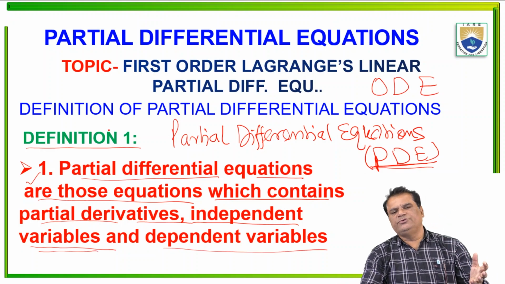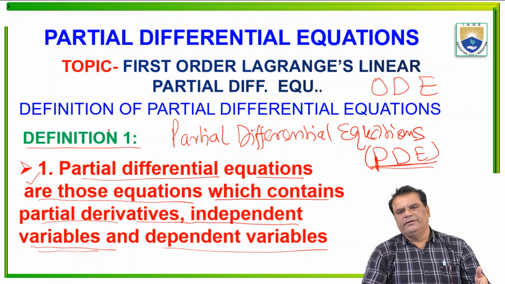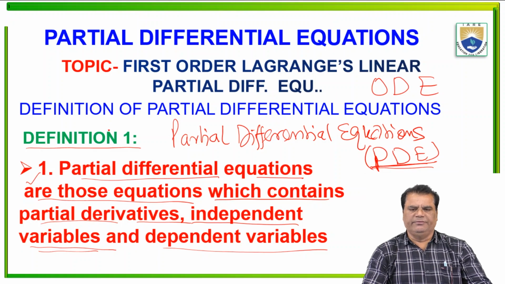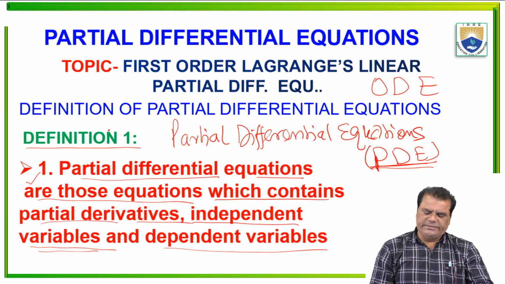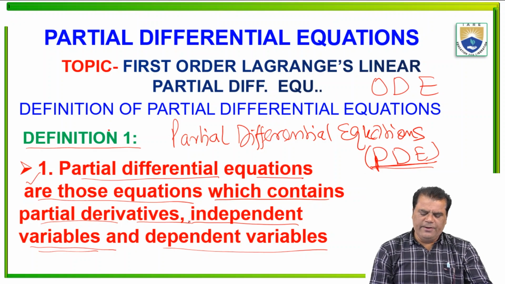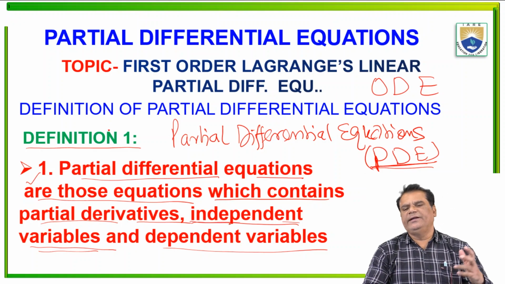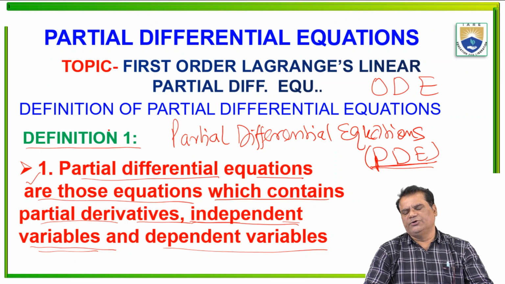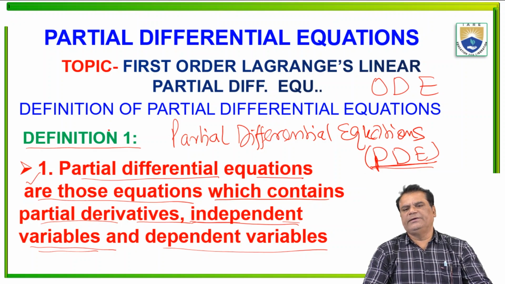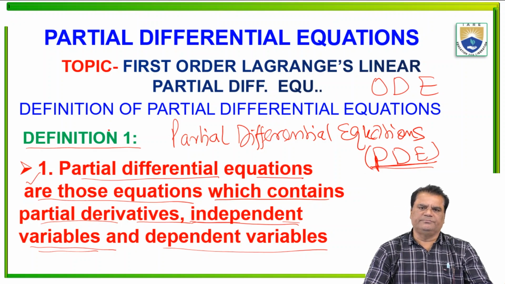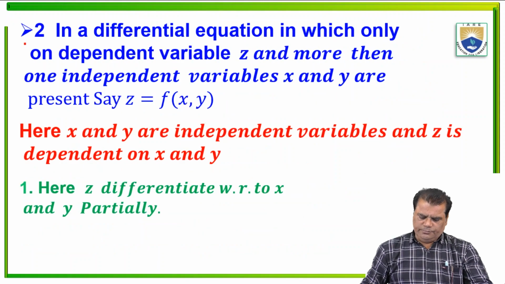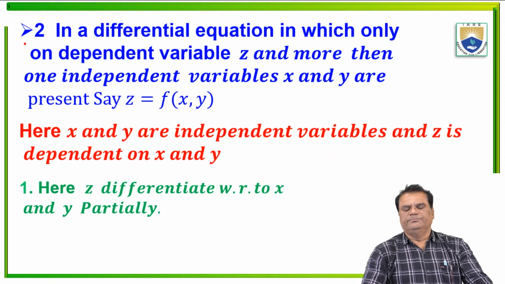A differential equation which contains partial derivatives, and independent variables and dependent variables are in the equation, that equation is known as a partial differential equation. Now definition 2, we can define it another way.